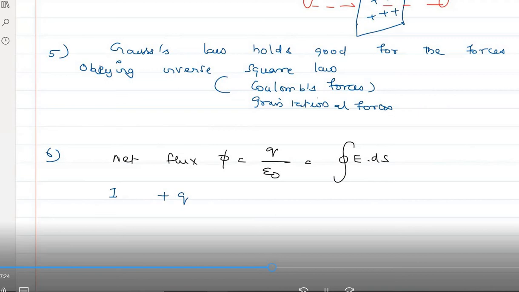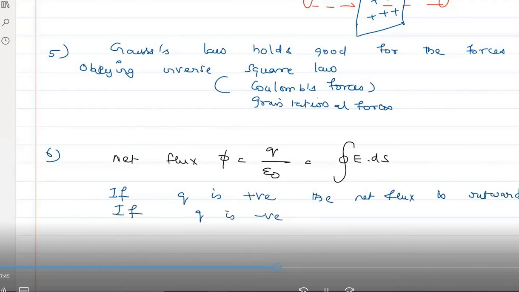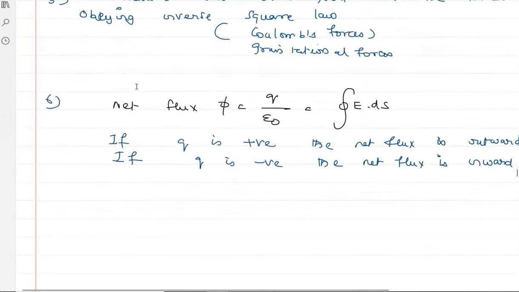If Q is positive, what does it mean now? On the Gauss law, if you find net flux and the given Q is positive, then the net flux is outward. If Q is negative, the net flux will be inward. Already you know that flux also you have learned, electric field lines also you have learned. Electric flux is nothing but number of field lines only.